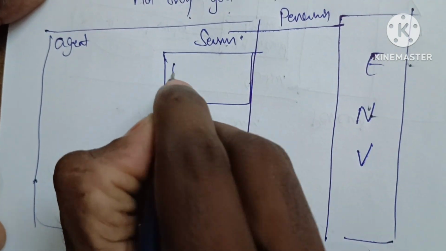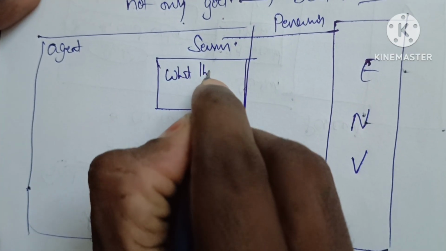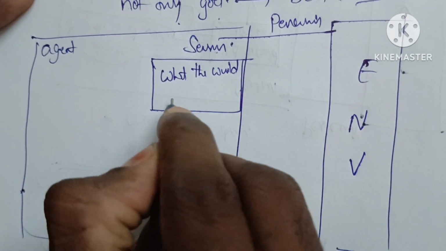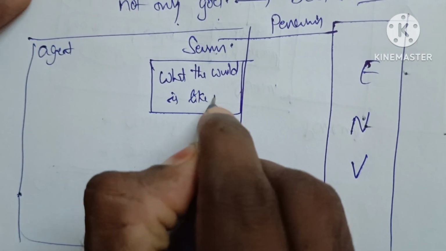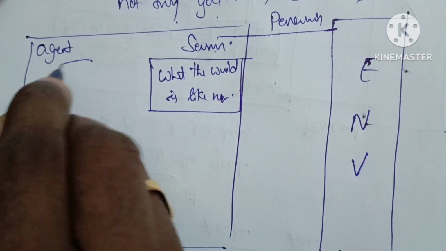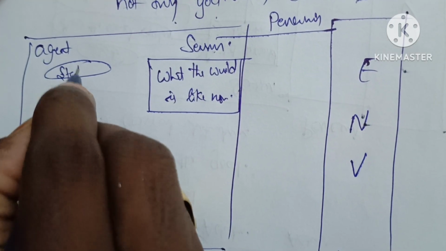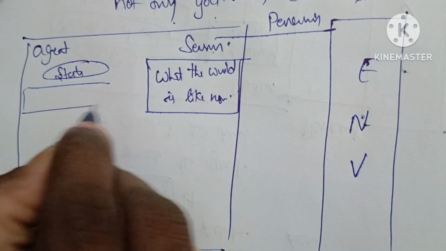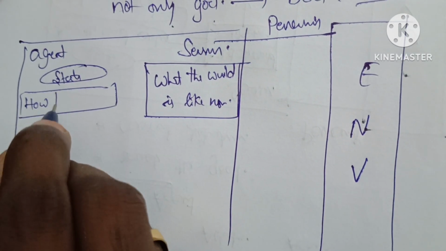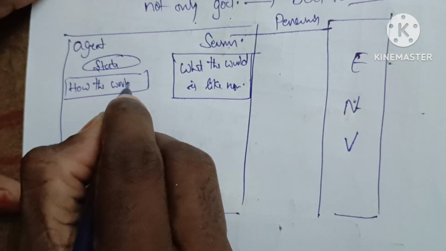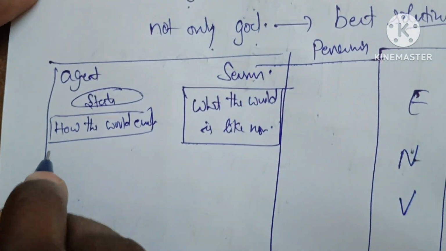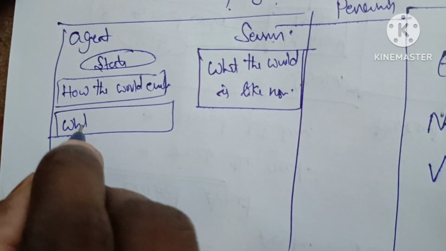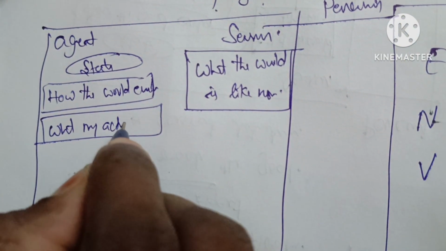The first component, what the world is like now. Here also we consider the previous state. Next, how the world evolves. Next, what my action do.